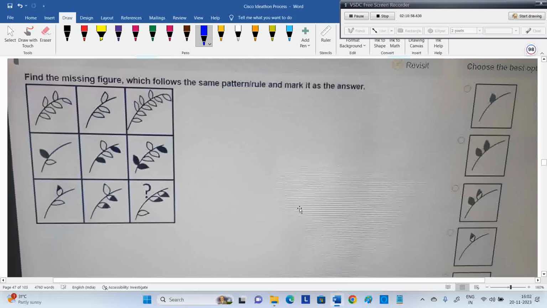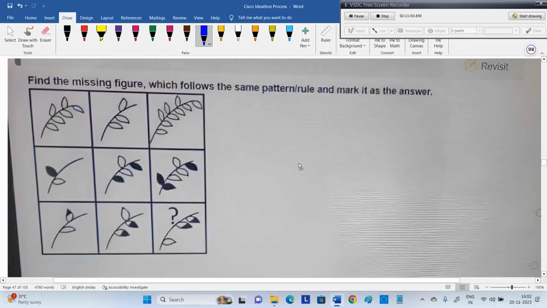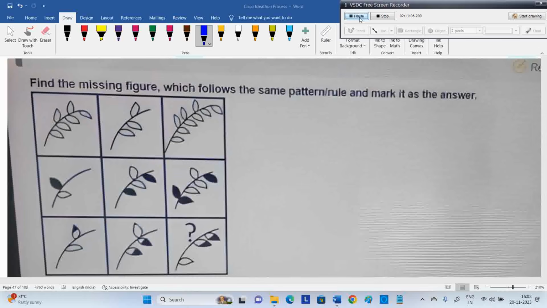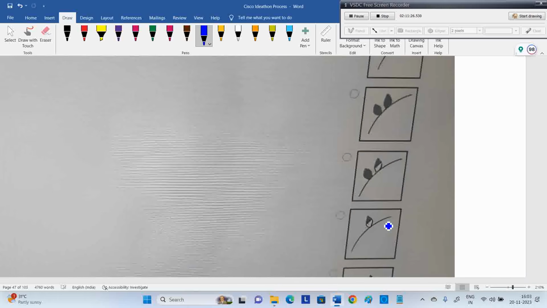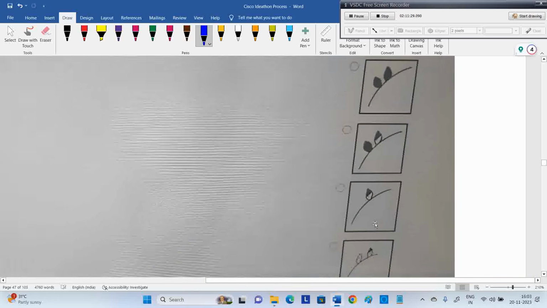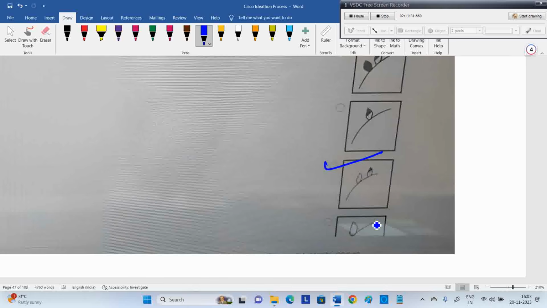Now figure matrix. What should be your answer? Search for the logic. I'll wait for your answer. So what do you require on the left side? One half shaded, one normal one, right? So that's what you can see. First one plus next one, adding is what? The last one. We'll check in the options whether that is available or not. Option C, no. Shaded or unshaded one? Unshaded and half shaded is available here. Okay, fine. Thank you.